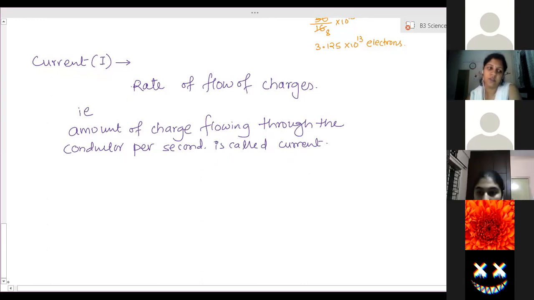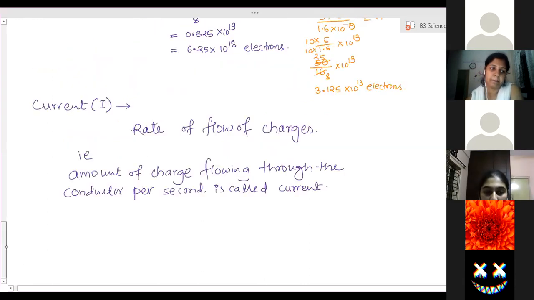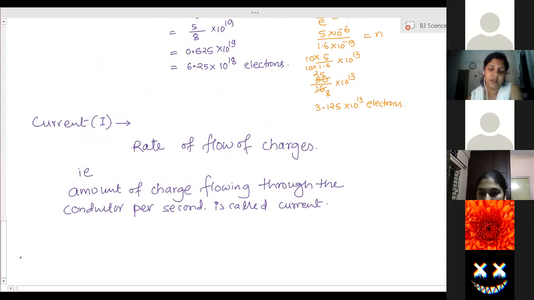Ma'am, by conductor it means anything that conducts current? Metals generally, or alloys which conduct current, that is a conductor. A wire, a good conductor, a conducting wire is called a conductor.